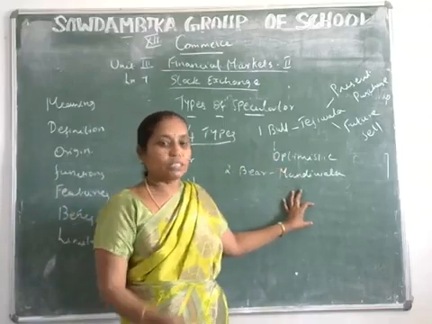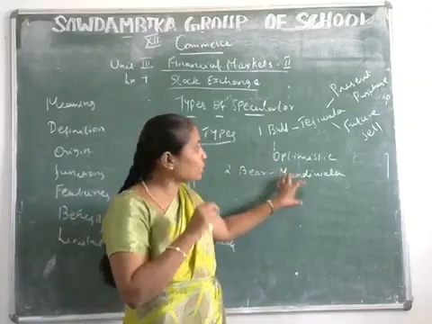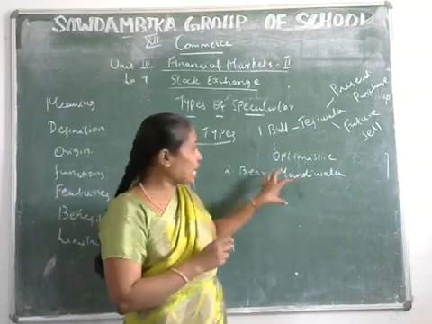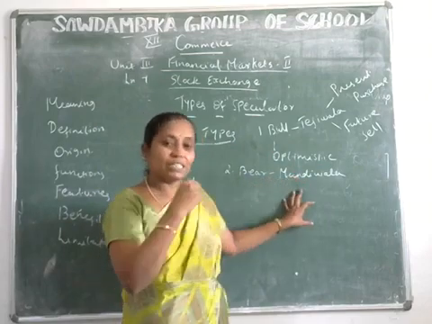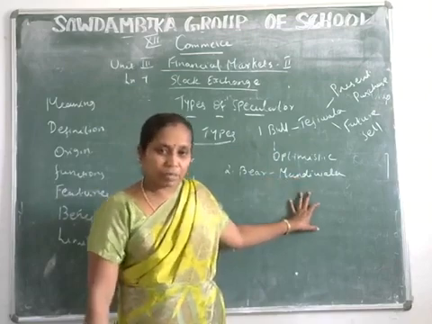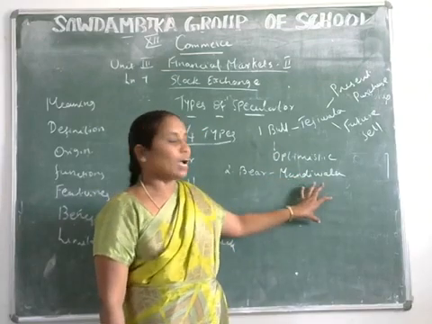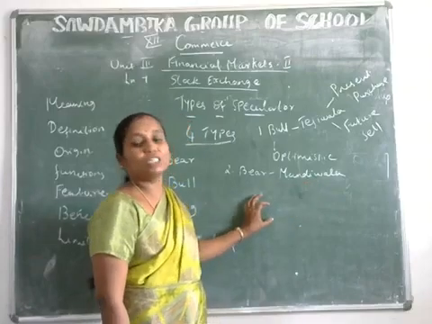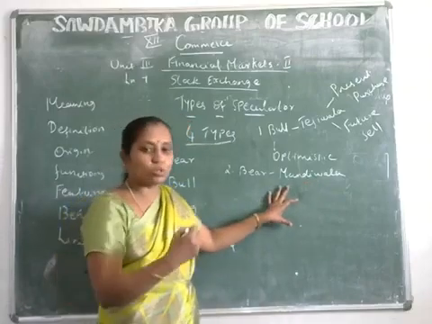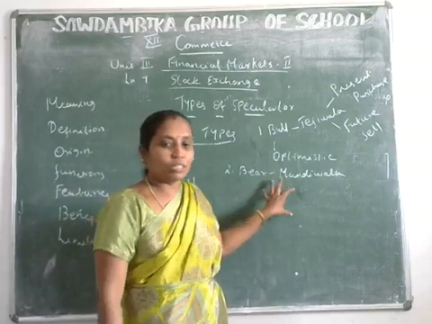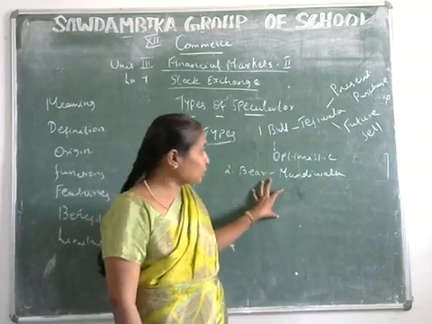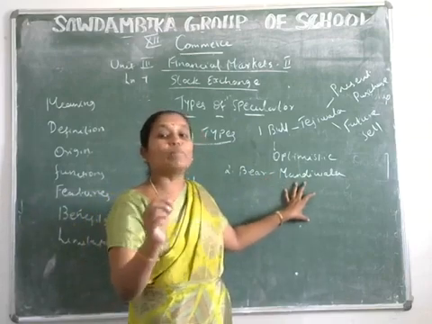What is his expectation? Lower prices in the future. So his anticipation is to sell the securities presently, with the intention to purchase the securities in future at a lower price.